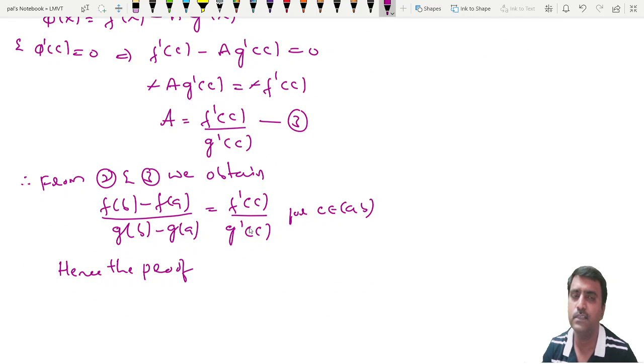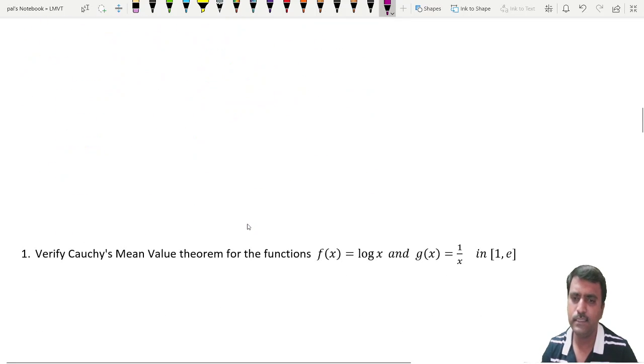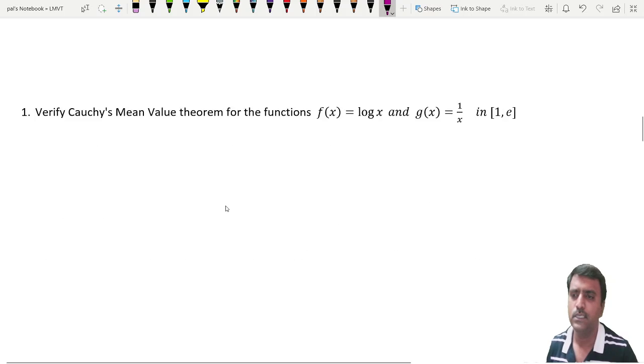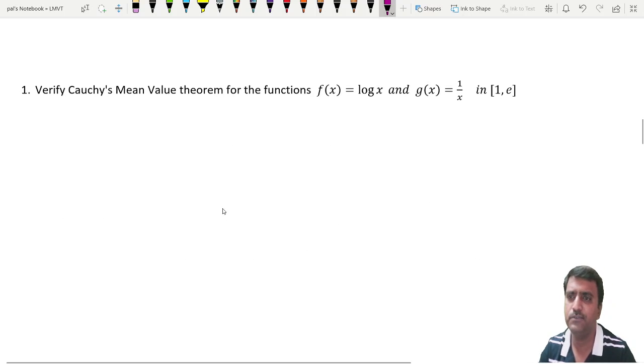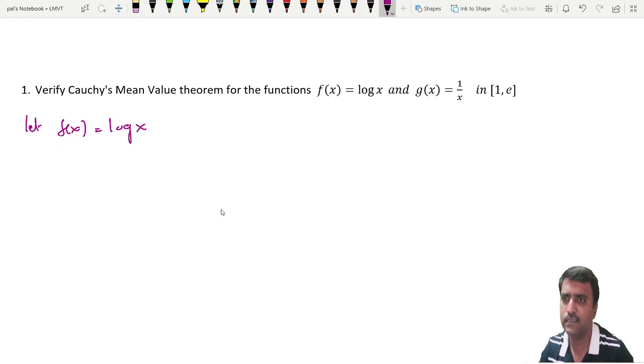This is the proof of Cauchy's mean value theorem. Let us take one problem on Cauchy's mean value theorem. Verify Cauchy's mean value theorem for the functions f of x is equal to log x, g of x is equal to 1 by x. First we need to check the three conditions of Cauchy's mean value theorem. First, take the given functions. So f of x is log x and g of x is 1 by x.